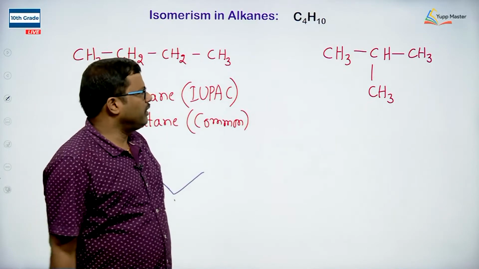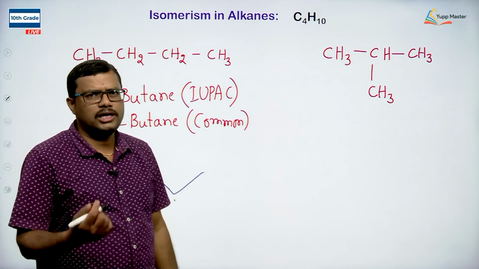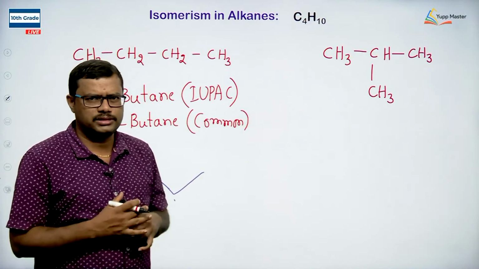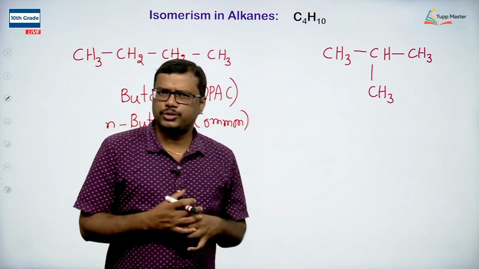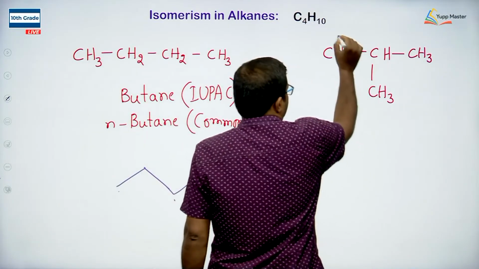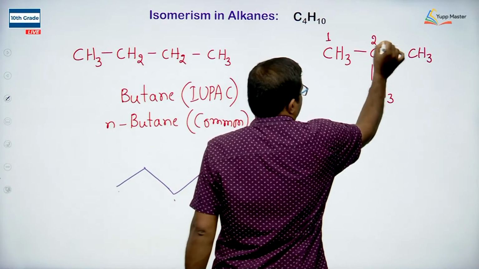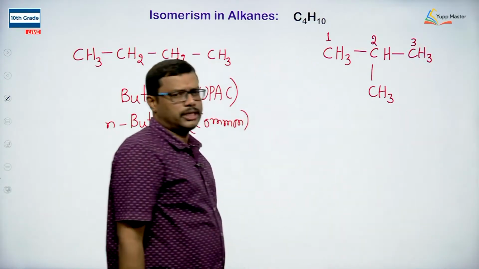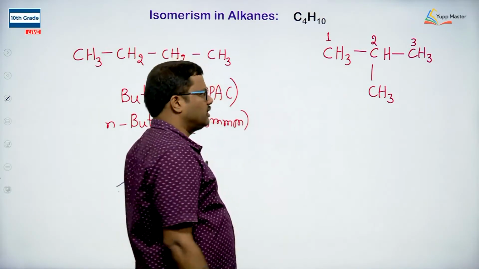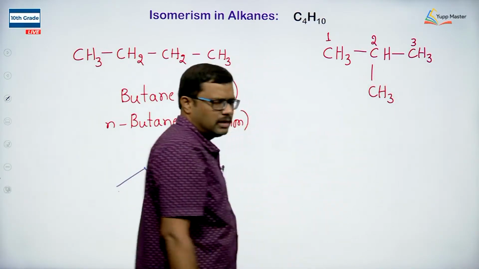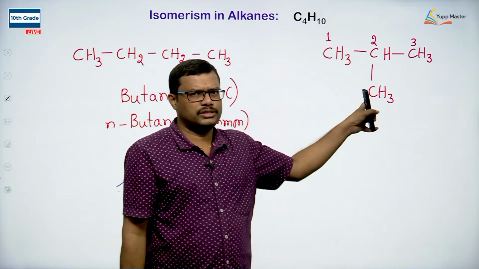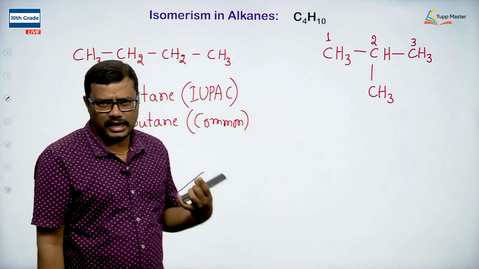Whenever we have branched chains, according to IUPAC, whenever we want to name a branched alkane, we are supposed to select the longest continuous carbon chain. So I am taking the straight chain as the continuous carbon chain and numbering the chain as 1, 2, 3. Now at second position we have a substitution. What is the substitution? The substitution is CH3, that is an alkyl. Methane less 1 hydrogen removed becomes CH3. It is called methyl.